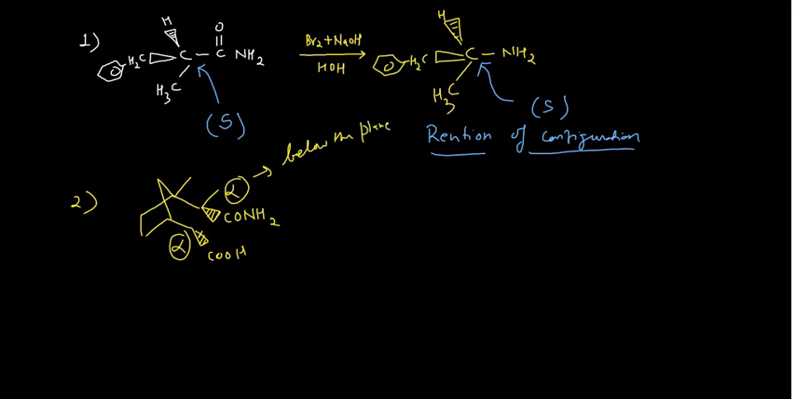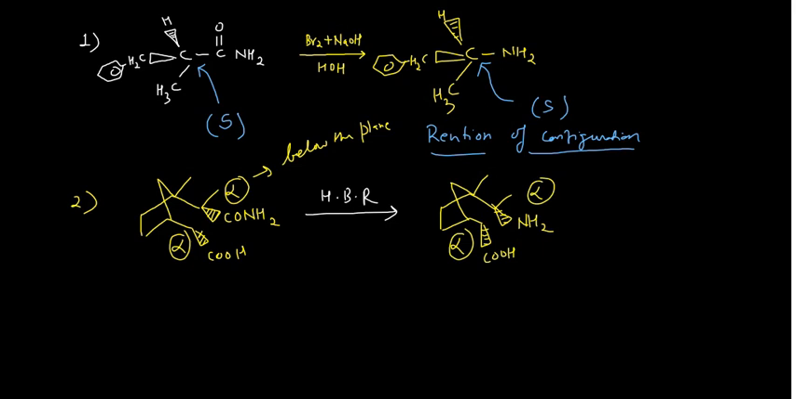Now if you do the Hofmann bromamide reaction for this one, I am writing HBr reaction. If you do this reaction you will get the product, and your product would look like this: the amide linkage will convert into the amine NH2, and of course this acid is here, COOH. This is alpha again, this is alpha again. So in the product you can see both have this alpha orientation.